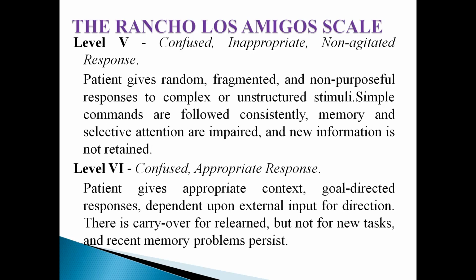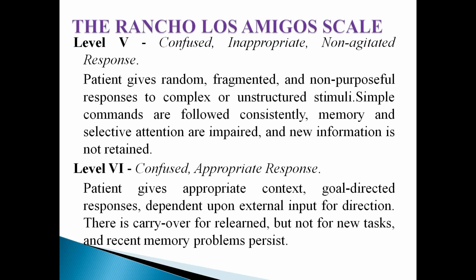The next stage is level 5, which represents the stage of confused, inappropriate, non-agitated response. Patient gives a random, fragmented, and non-purposeful response to various unstructured stimuli, but simple commands are followed consistently.